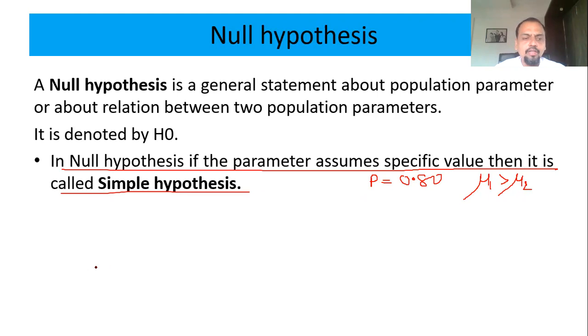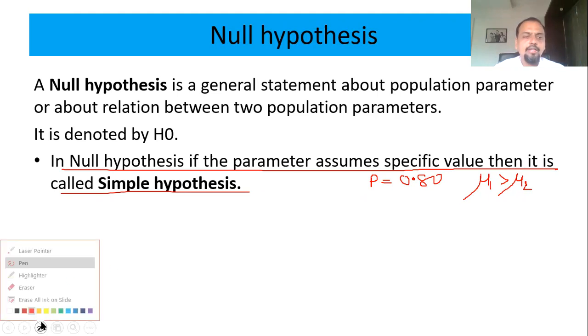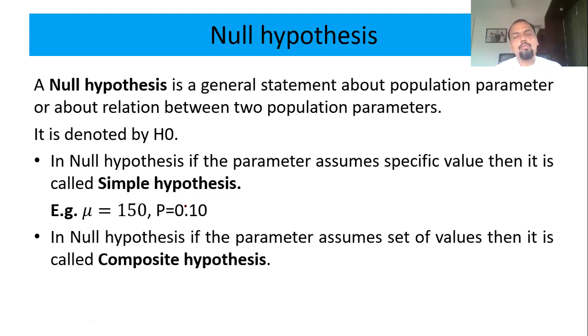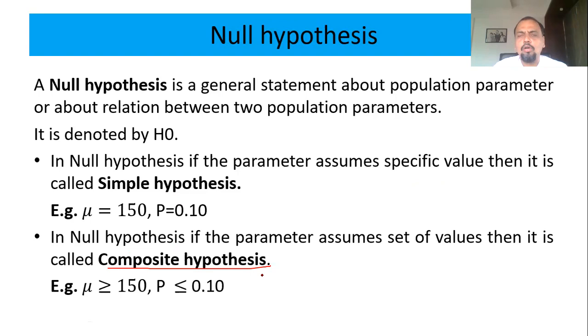But when I talk about the null hypothesis, there can be two kinds: simple or composite. In many books, you'll find composite hypothesis. Generally, in foreign books, they go for composite hypothesis. That means mu greater than or equal to 150. So here you can see it is equal to and greater than both. In Indian books, and generally when we teach, we go for equal to because it becomes easy for understanding.